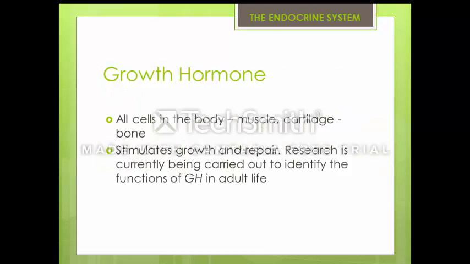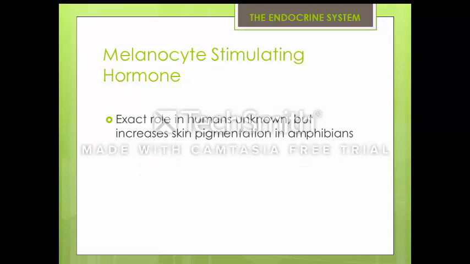Growth hormone is produced by all cells in the body and it stimulates growth and repair. There is ongoing research into identifying the functions of growth hormone in adult life. The exact role of melanocyte-stimulating hormone in humans is unknown, but it increases skin pigmentation in amphibians.